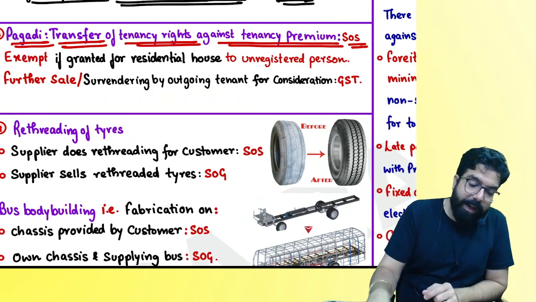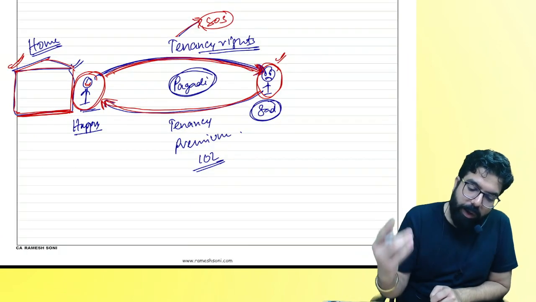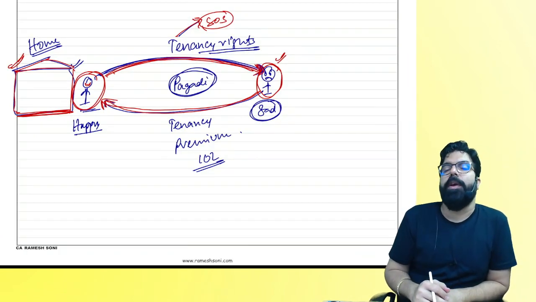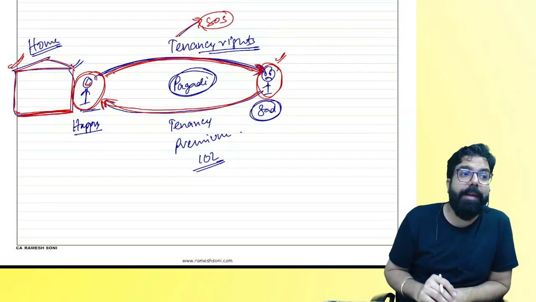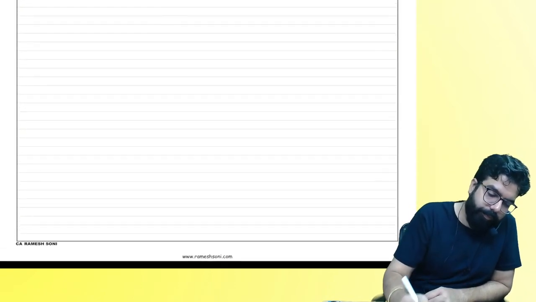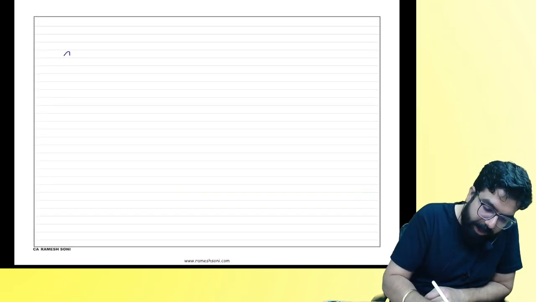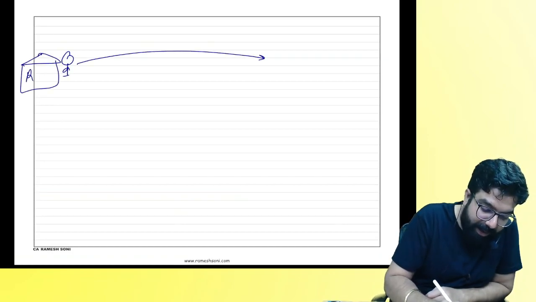Then they are telling people one thing which I have to teach you here. Whenever I am giving my house on rent, which house, everyone? A residential house.